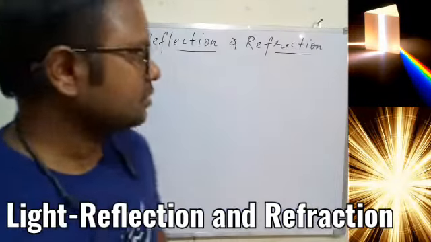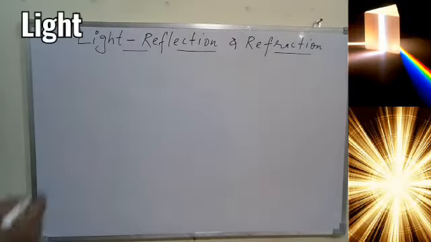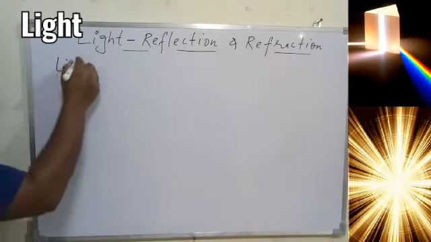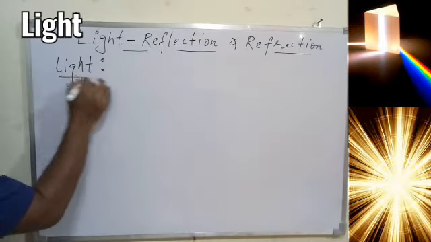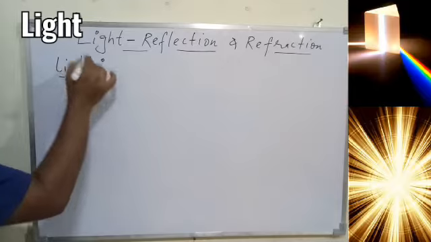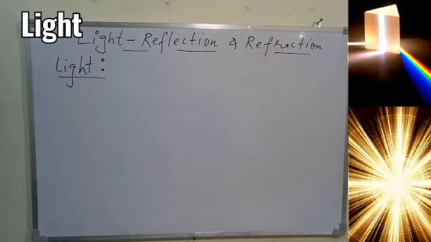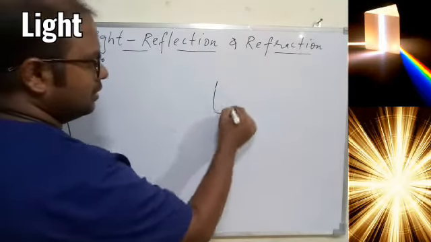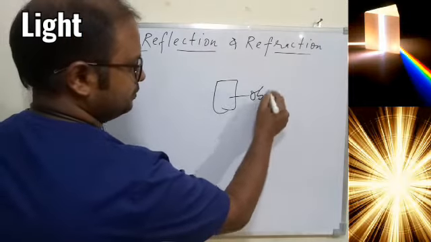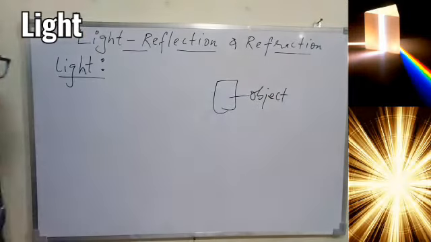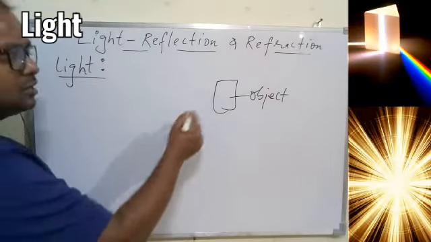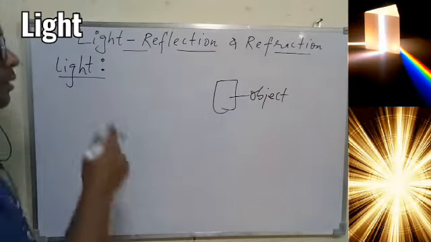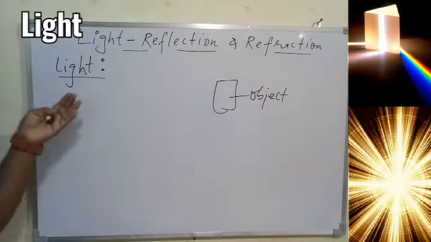Very first, when you talk about light, we need to know how to define this particular term called light. We have already understood in the previous classes that if we have any object placed anywhere, we are able to see this object only because of the presence of light.